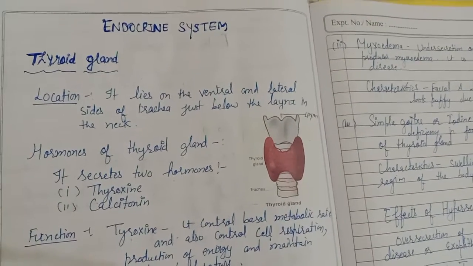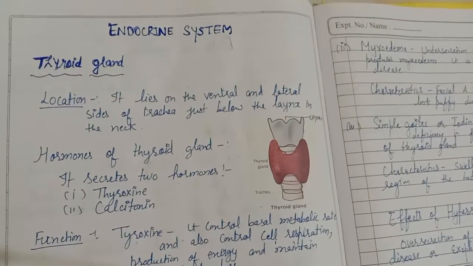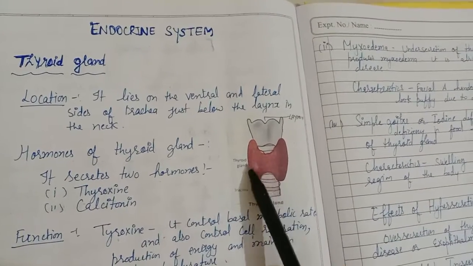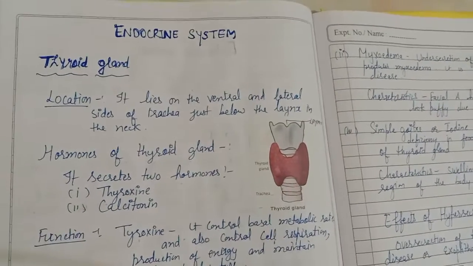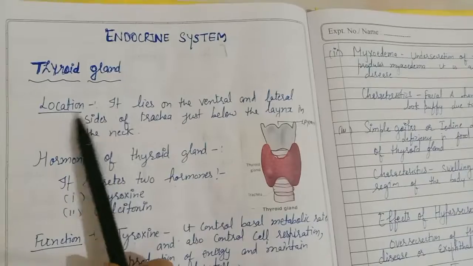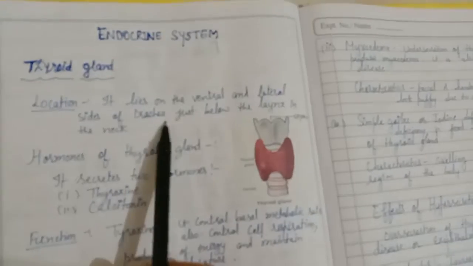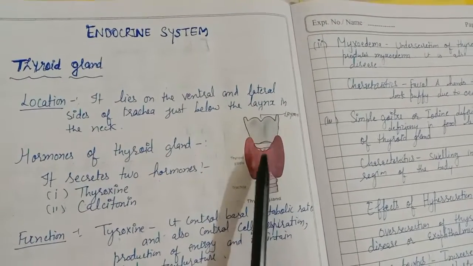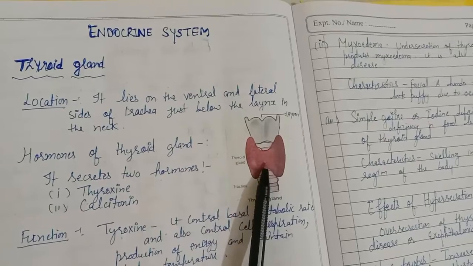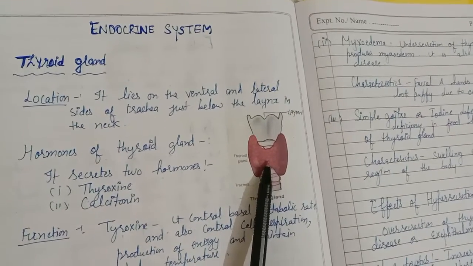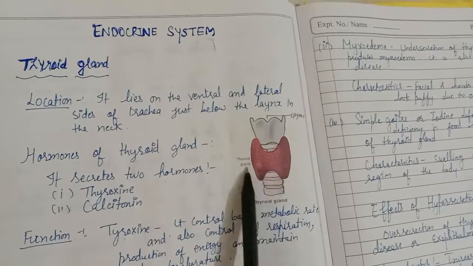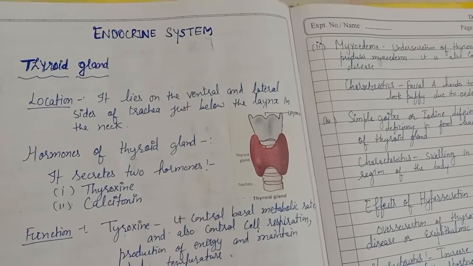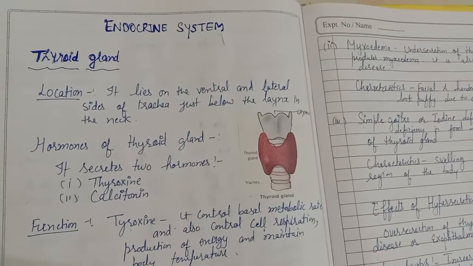This is one of the very important glands. The thyroid gland is a bilobed, butterfly shaped gland. It lies on the ventral and lateral side of the trachea, just below the larynx in the neck region, as shown here. It is located on either side of the trachea or windpipe.